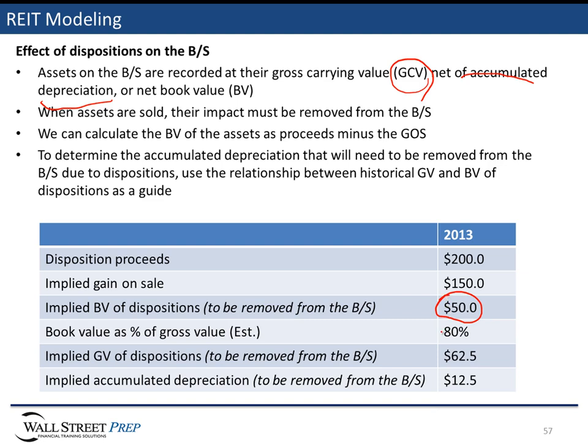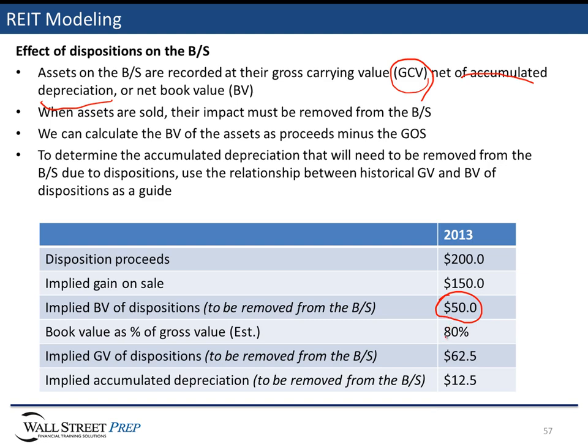So we're going to have to make yet another estimate when we want to really understand the balance sheet impact of these dispositions. Let's assume that book value represents 80% of the gross carrying value. We can look at that by looking at the historical relationship of book value to gross carrying value of previously sold assets. And let's say that on average over the last several years, assets that are sold have had a book value to gross value ratio of about 80%.